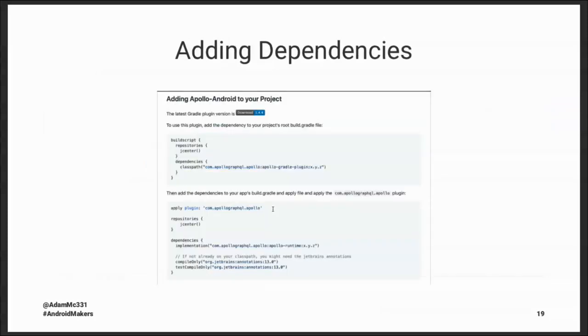So with any new project or any new dependency, the first thing we need to do is add that dependency into our project, keeping in mind that Apollo Android is also a Gradle plugin. So we need to make sure we add some dependency into our project level build.gradle, and then inside our app, make sure we actually call apply plugin. Because Apollo is going to work doing some code generation at compile time, and we'll talk about that later.